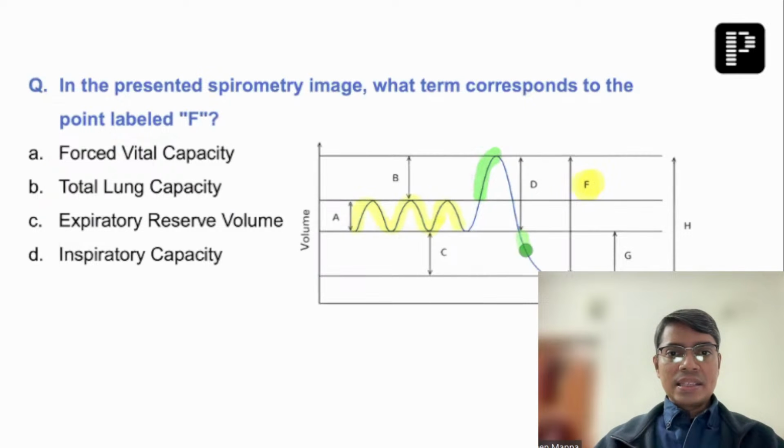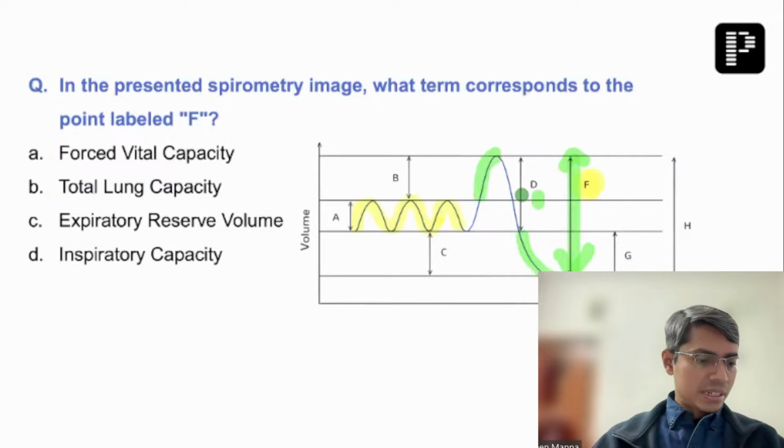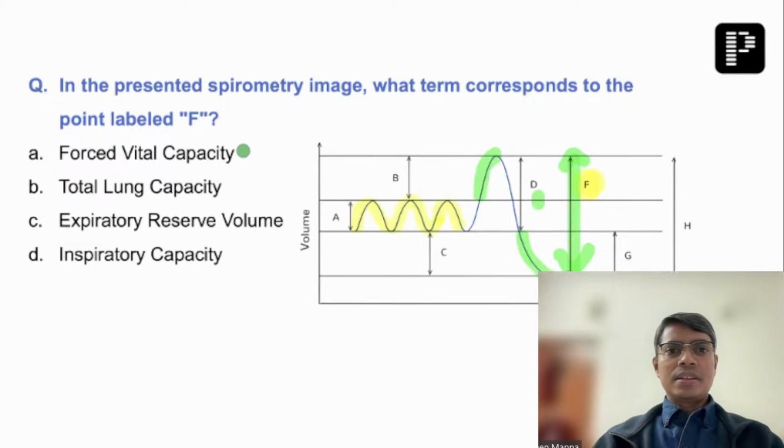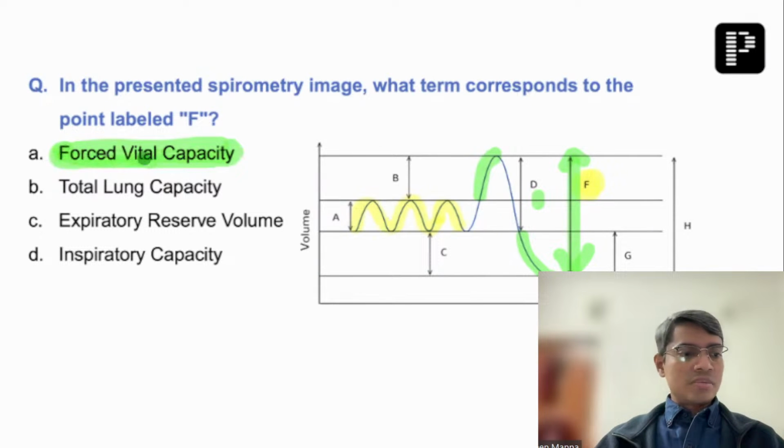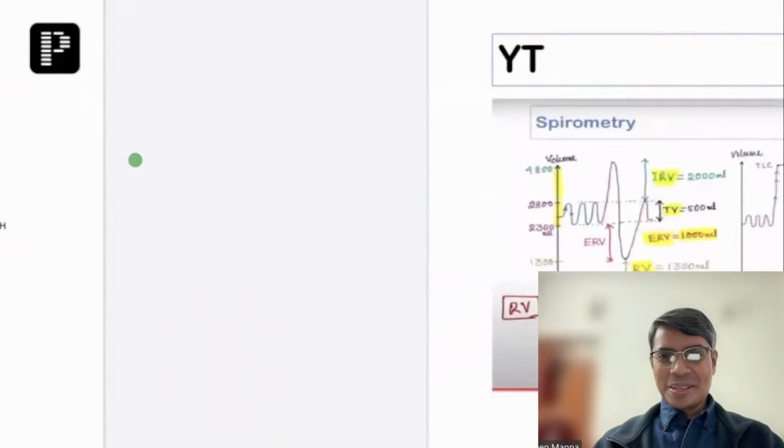And this is one extra part, which is known as the expiratory reserve volume. So if you add up all three components, then F is nothing but your vital capacity, or the forced vital capacity. It was not there? Okay, no problem. If this was the image in the question, then the answer will be forced vital capacity. But as you are saying that no such question was there, then leave it.